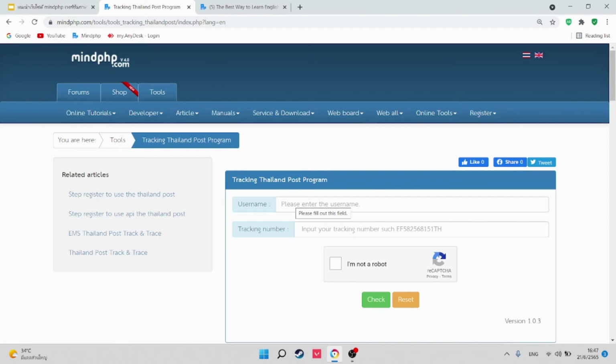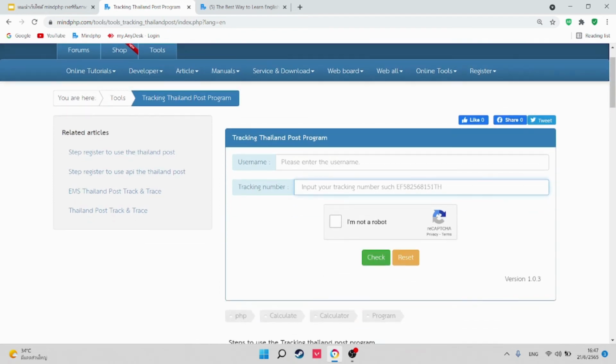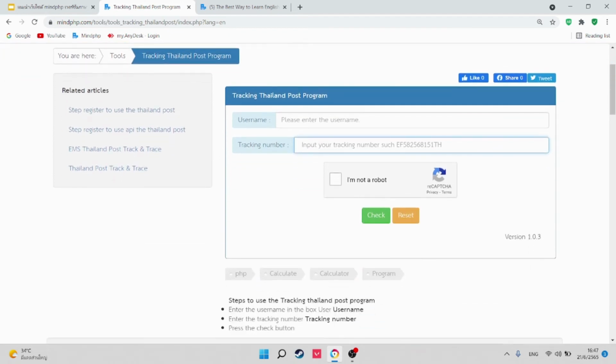You fill out the name here, and here is the track. In this section, you have to enter the track number. Don't forget to click I'm not a robot here, and then you click here. When you click, it will show your current transport status here.